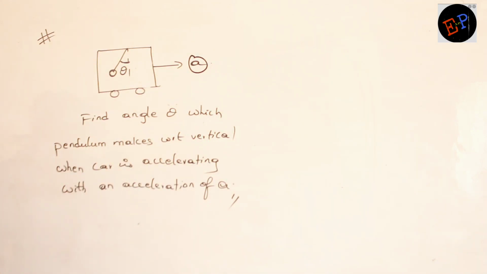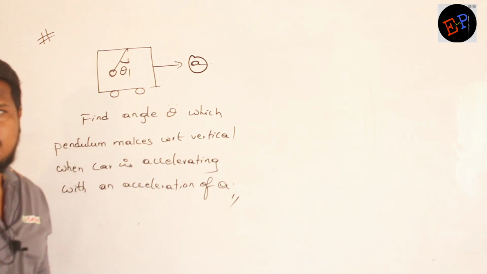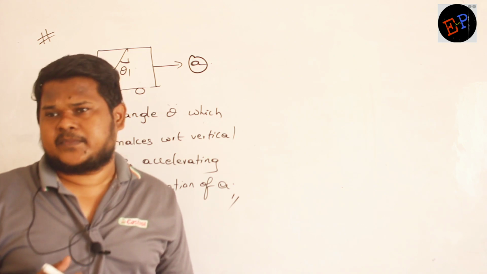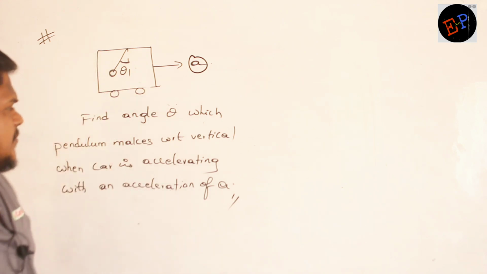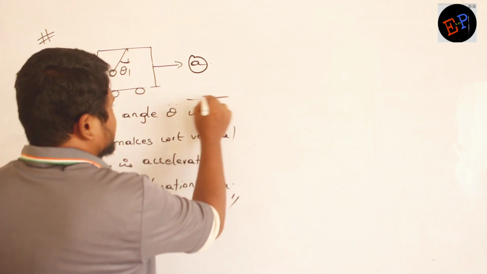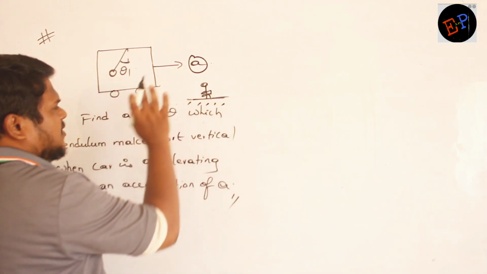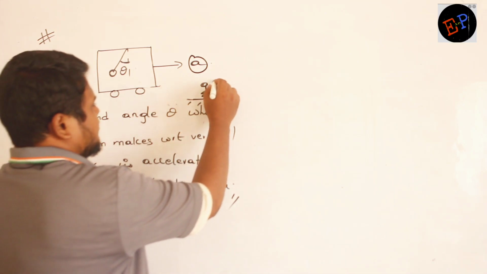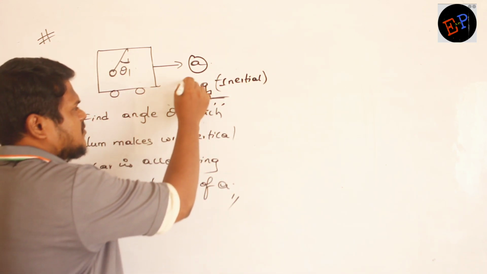So we will try to do this problem from two frames of reference. One frame we will solve from ground frame, and one frame we will solve with the help of car frame. One is non-accelerating frame, another one is accelerating frame. One is inertial frame of reference, another one is non-inertial frame of reference. Clear? So first of all, there is an observer standing on the ground. Now this observer will become what kind of reference? Inertial frame or non-inertial frame? Inertial frame, because with respect to this observer, Newton's laws can be definitely applied, no? So this is observer number one.